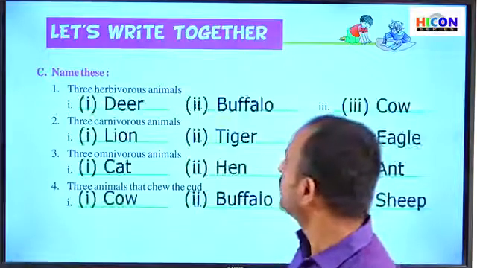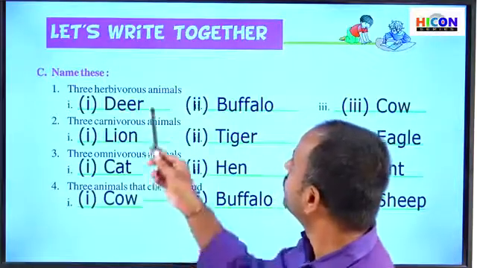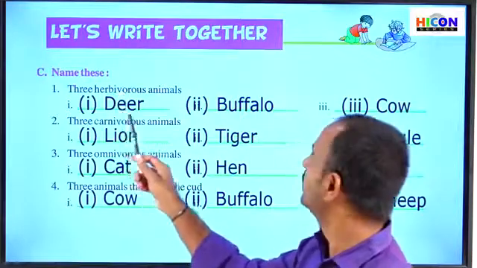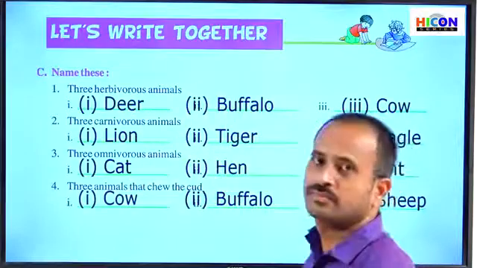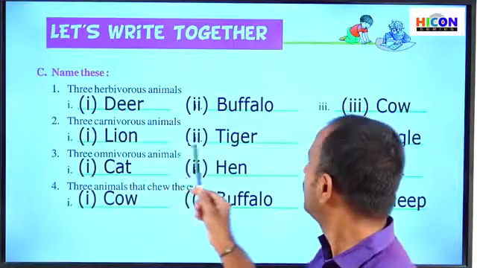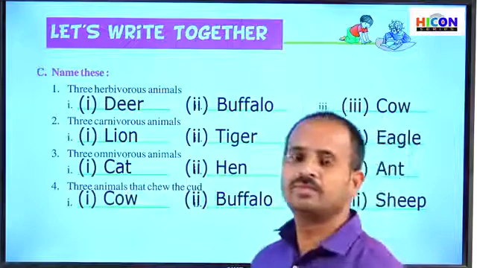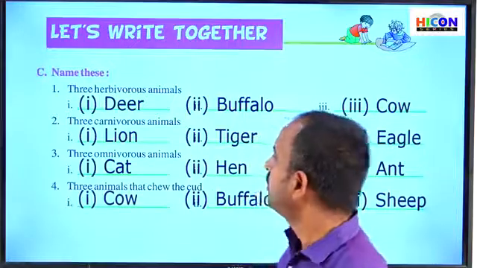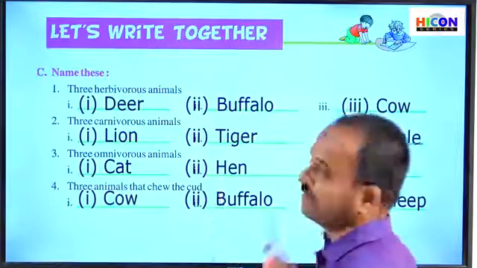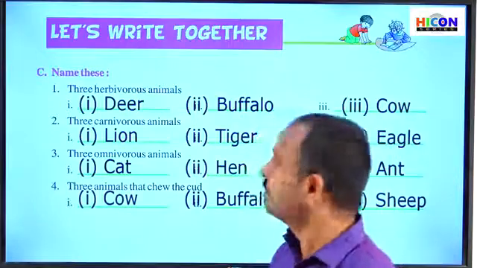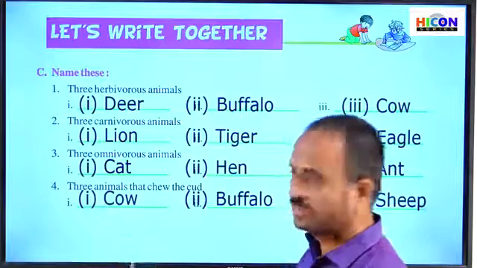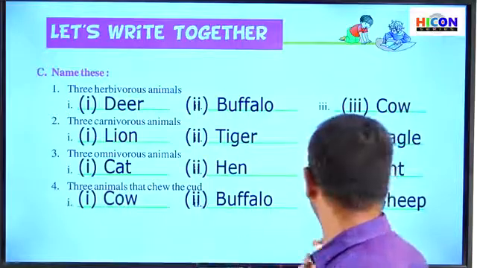So children, once again see the examples for each of the animals. See the examples for the first type, that is herbivorous animals: deer, buffalo, cow. And see the examples for the second type, that is carnivorous animals: lion, tiger, eagle. So eagle is also a carnivorous animal. And see the examples for omnivorous animals: cat, hen, ant. So ant also is an omnivorous animal. And next, see the examples for the fourth one, that is chew the cud: cow, buffalo and sheep.